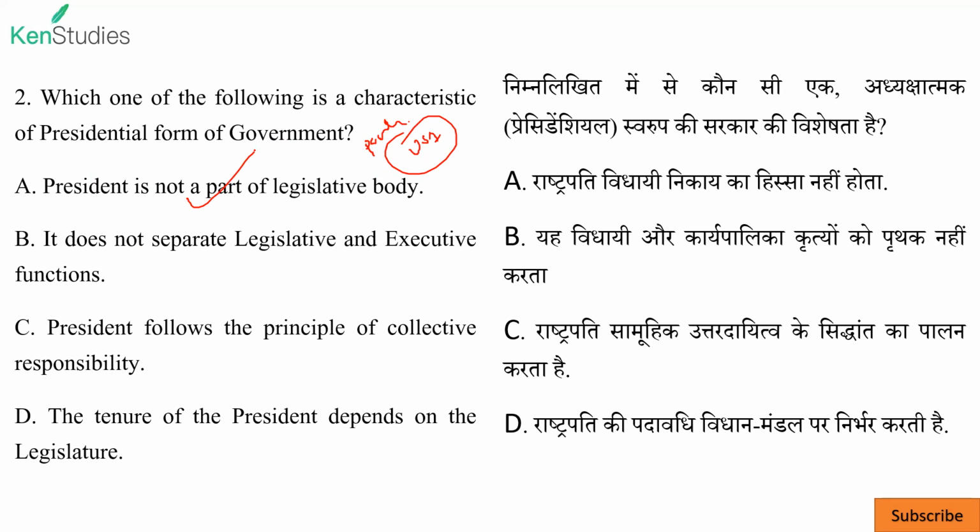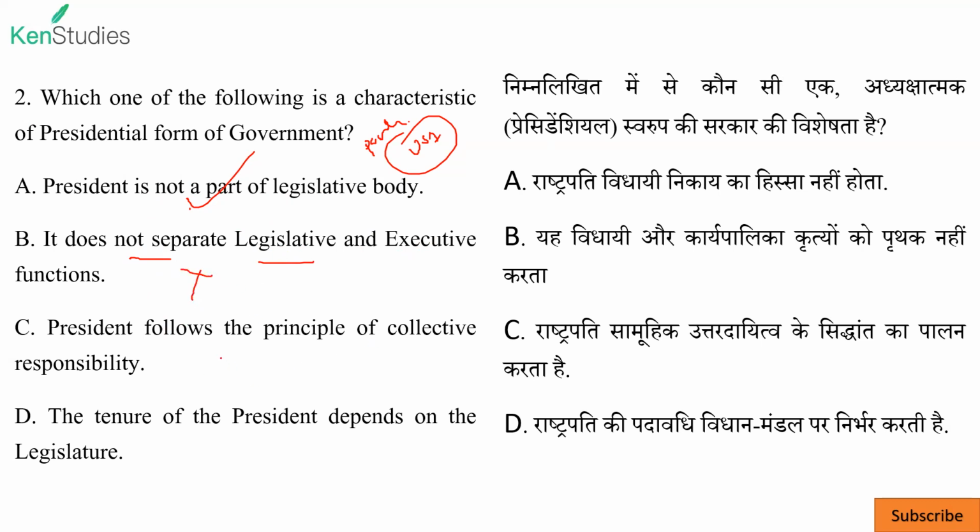So president means in our parliament is combined of three organs. One is Lok Sabha, another is Rajya Sabha, and third is President of India. So it is the correct answer ki president in presidential form is not part of legislative body. So this is the answer. Next, it does not separate legislative and executive function. Obviously, see the things ki it is a separate body because legislature is separate, executive is separate. So it is not correct.